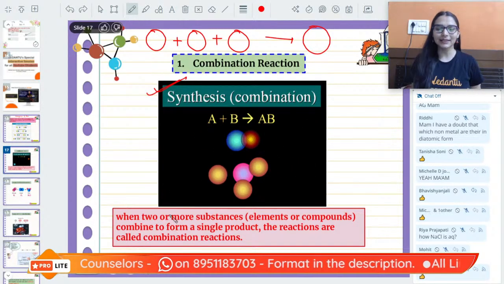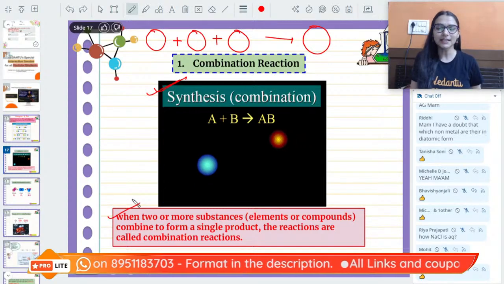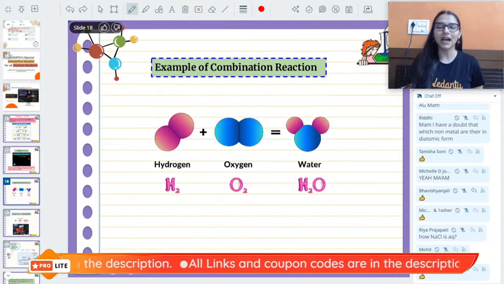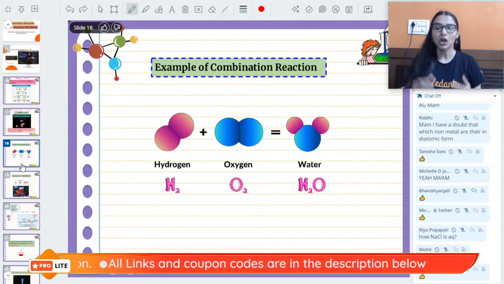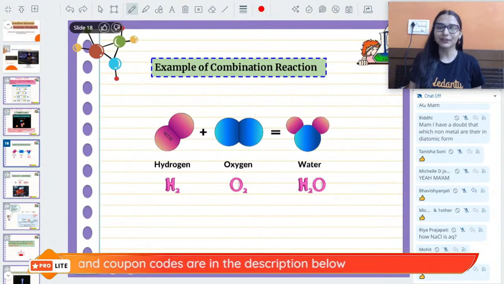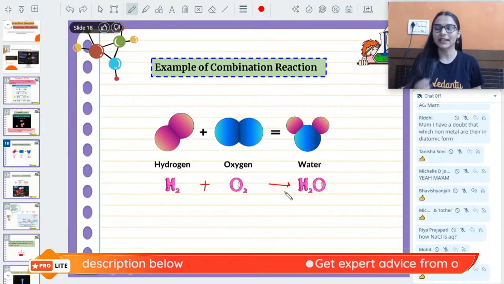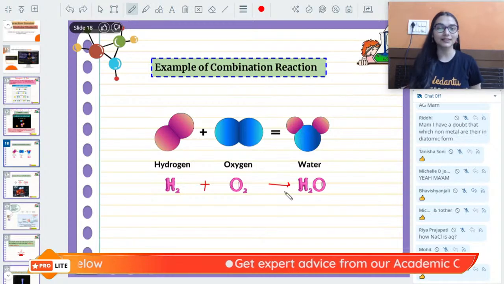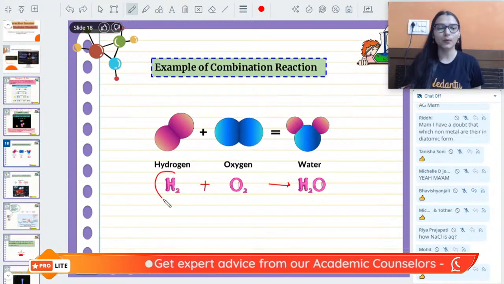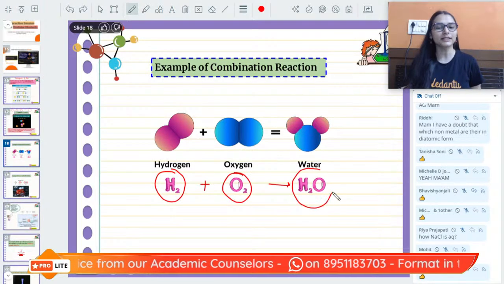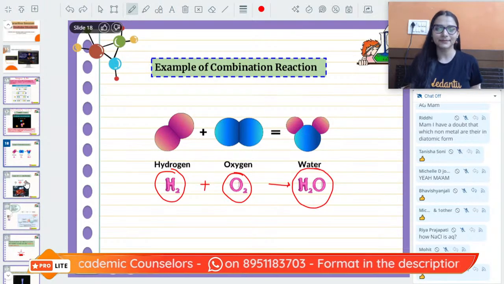So we can say when two or more substances chemically combine and form a single product, they are combination reactions. For example, hydrogen combines with oxygen to form water. The reaction is not balanced, we can balance it. So if you pay attention, one substance combines with another and gives you a single substance.